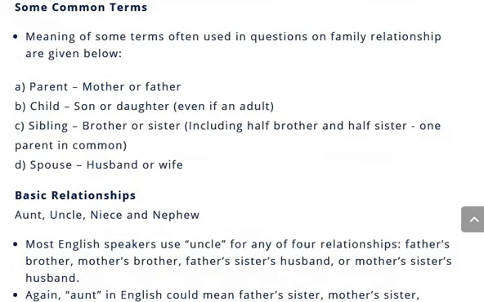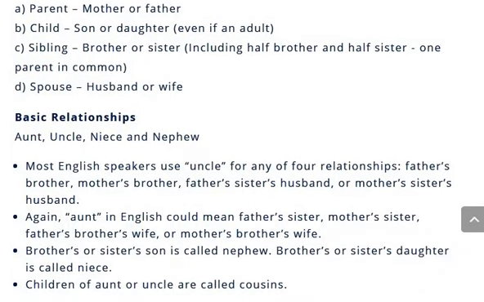So these are some common terms. Parent can be a mother or father. Child can be son or daughter. Sibling, brother or sister. And spouse. So what are the basic relationships? Aunt, uncle, niece and nephew. Uncle can be father's brother, mother's brother, father's sister's husband, or mother's sister's husband. And similarly, aunt. Children of aunt or uncle are called cousins.